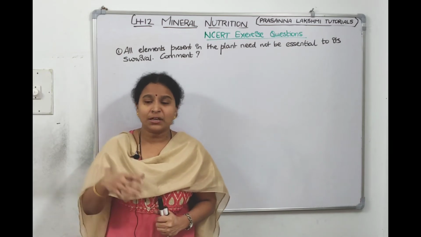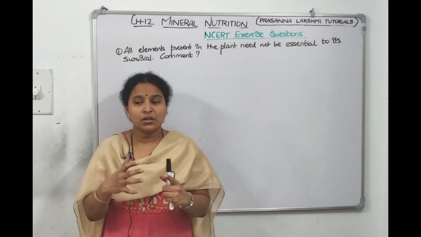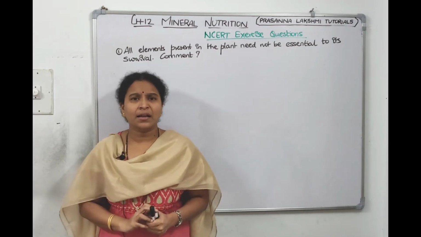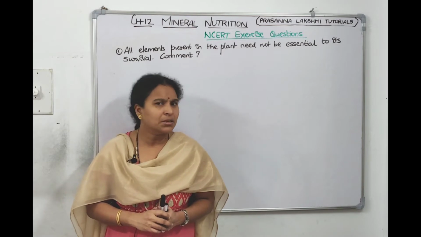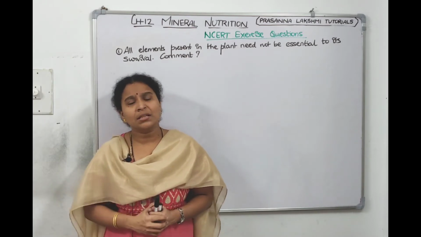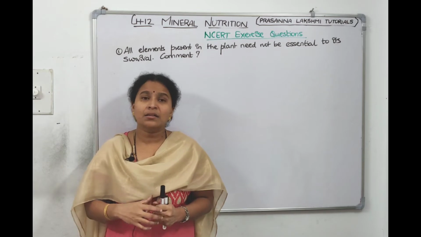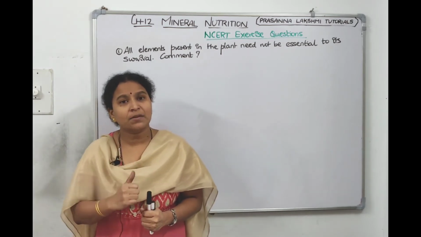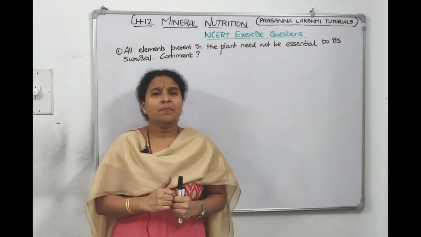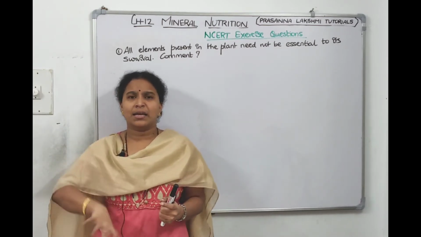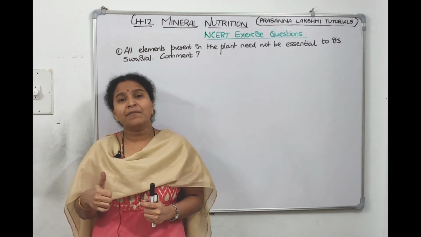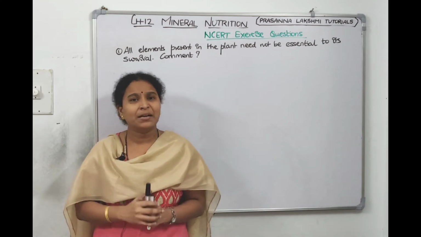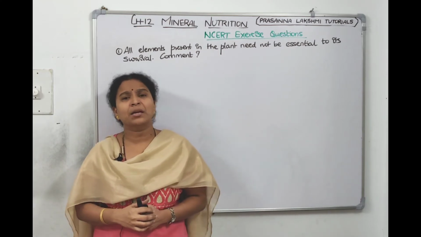For example, if you check a plant which is near radioactive centers, the plant will take radioactive elements also. Why would a plant need radioactive elements? It doesn't require them at all, but they have seen that plants grown near nuclear test centers have strontium in them, a radioactive element which the plant has no role with. If it is there in the surroundings, the plant takes it and keeps it inside. The plant will absorb gold also, silver also, and so many other elements which are not at all there in the plant metabolism.